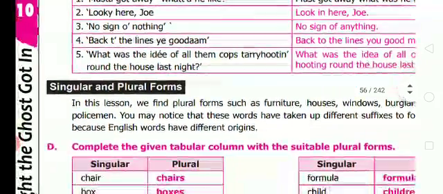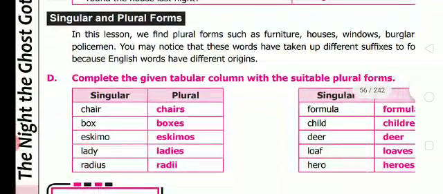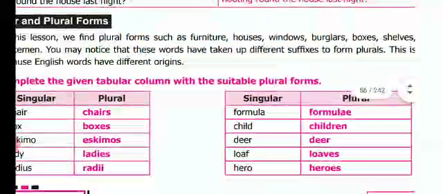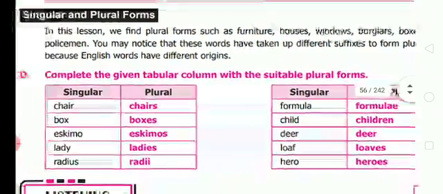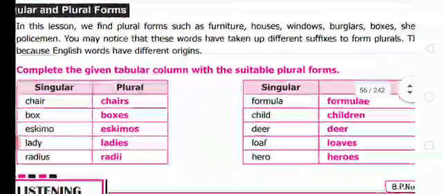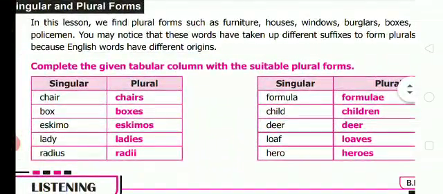Moving on to next, singular and plural forms is very important. In this lesson, we find plural forms such as furniture, houses, windows, burglar, policeman. You may notice that these words have taken up different suffixes to form plurals. This is because English words have different origins. Now, D, you see.